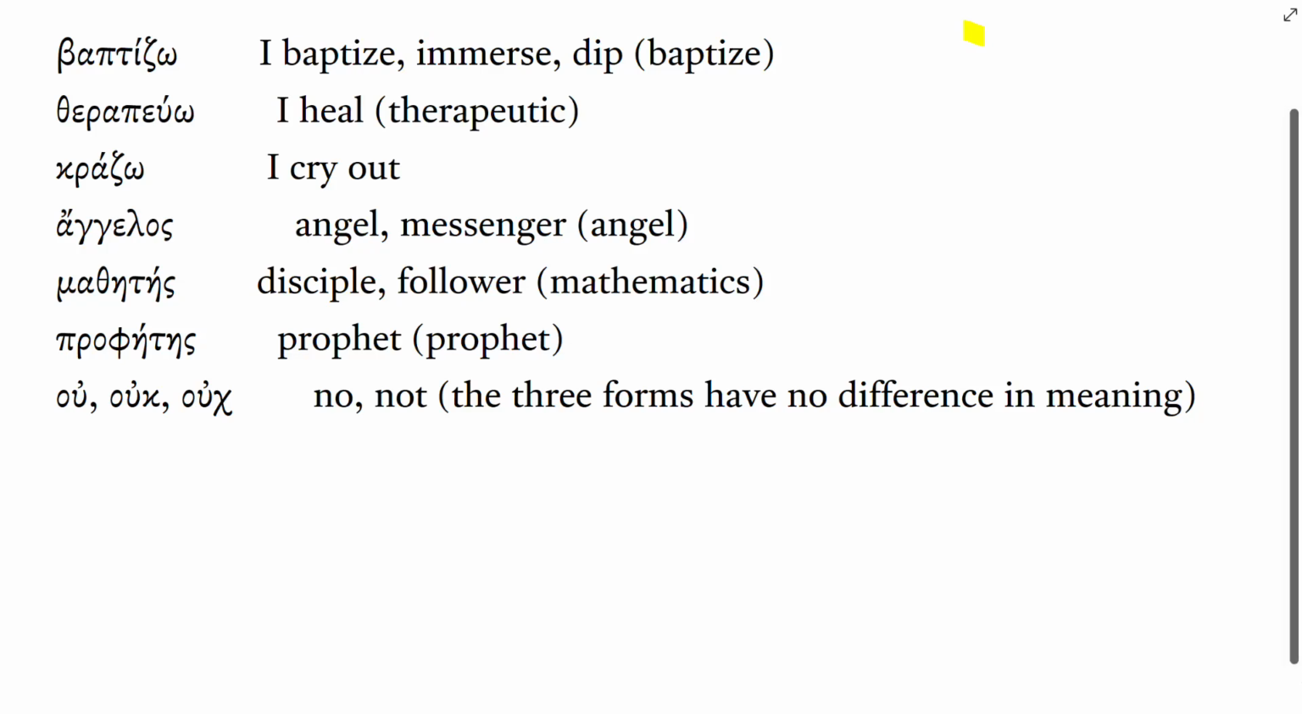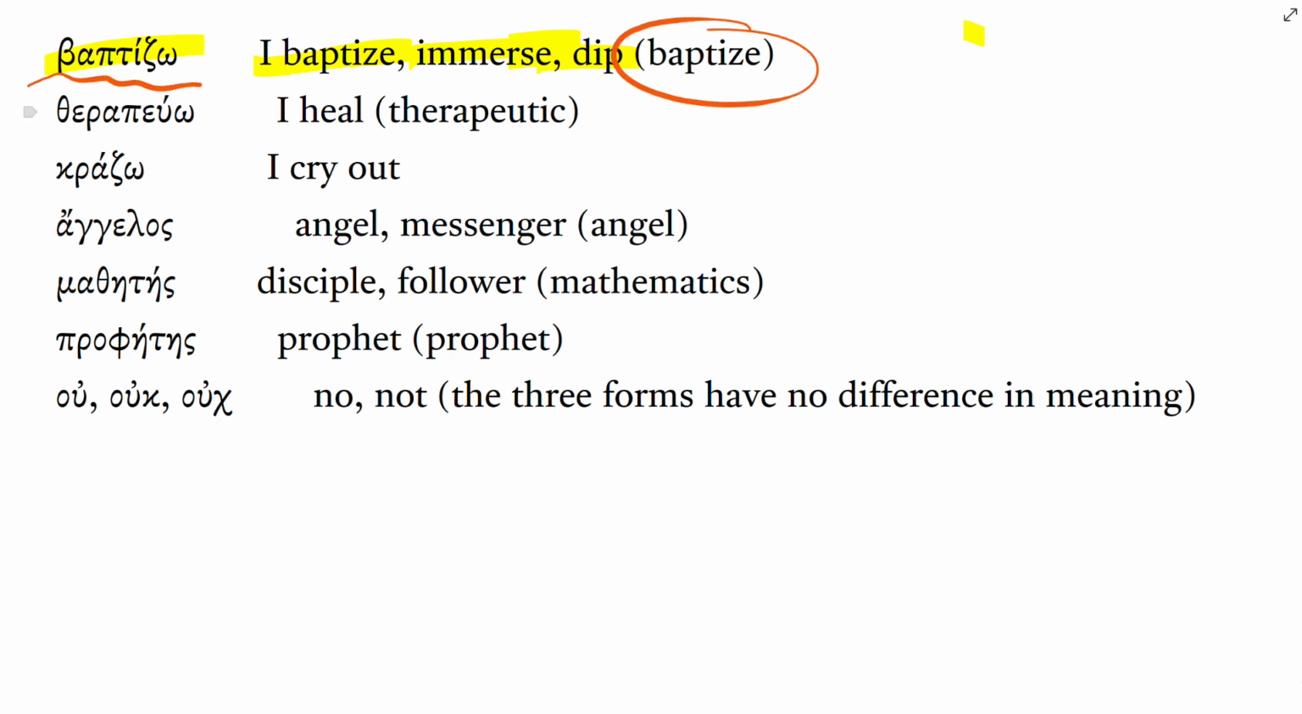In this video, I will be going through the vocabulary for Chapter 5. Baptizo. This is a verb which means I baptize, I immerse, I dip. You can see that in English, basically, we transliterate this word. We write it with Latin letters, with the letters we use in the English language. And so it's easy to remember, isn't it?